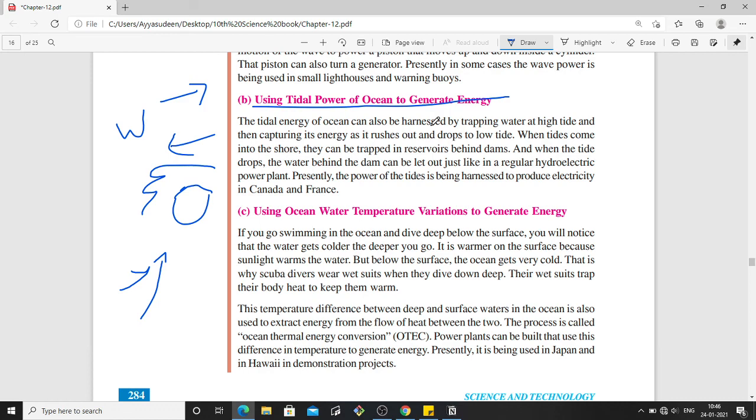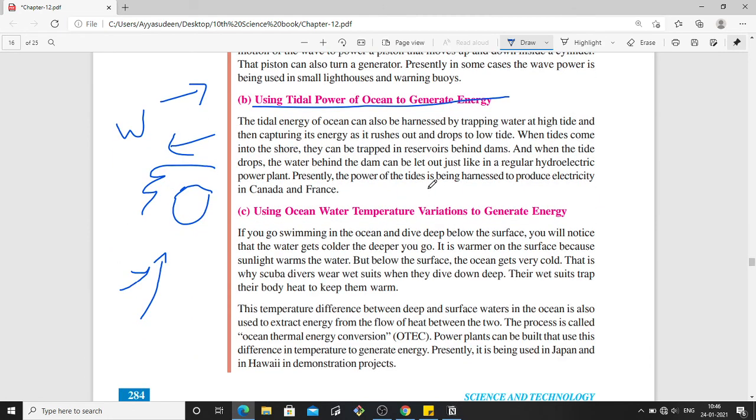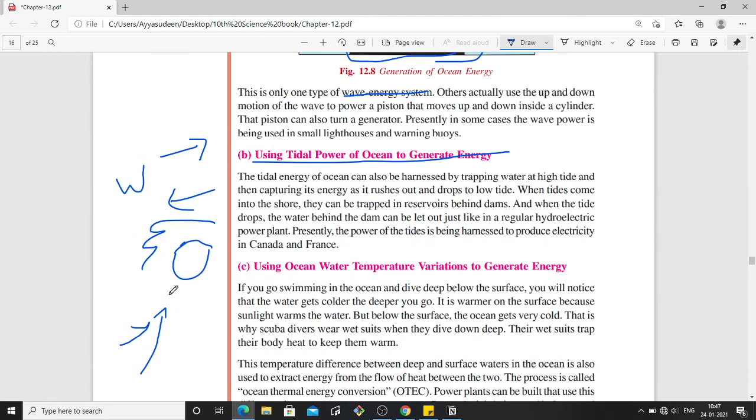It works just like this wave energy, with a similar method. During certain times the tide will be high in the ocean.